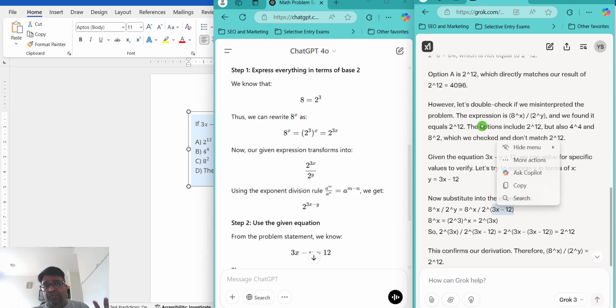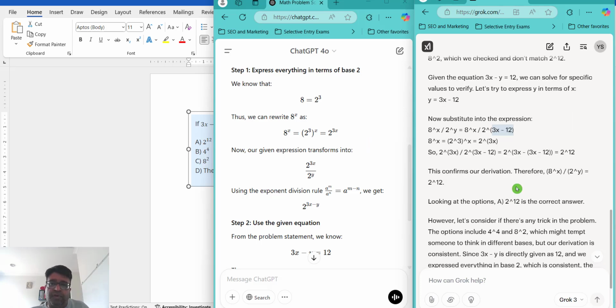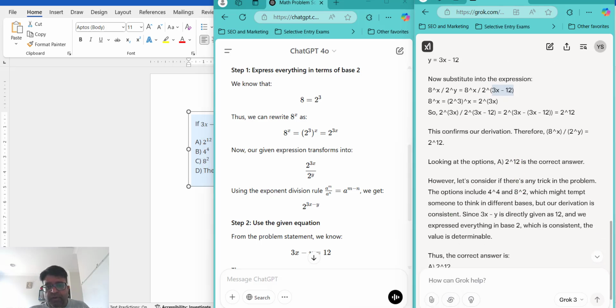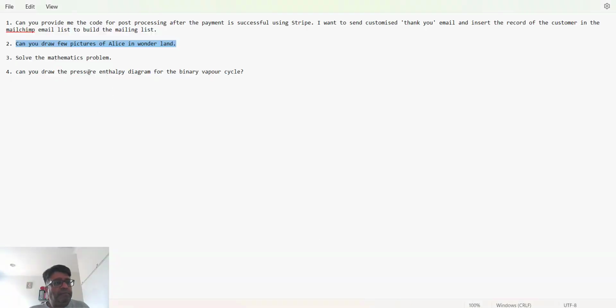So I will give 0 marks to DeepSeek because it failed to give me the response due to whatever technical reasons. ChatGPT gets full 10 marks, and for Grok 3 I will give probably the 8 marks. All right, so now let's come to the last part of it.